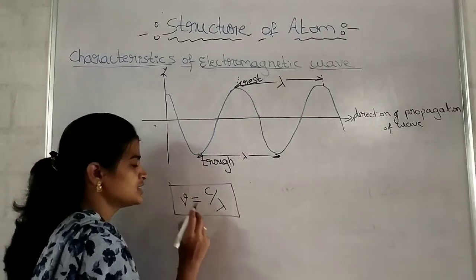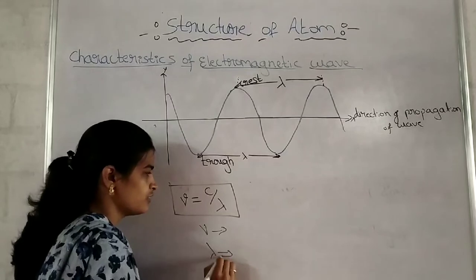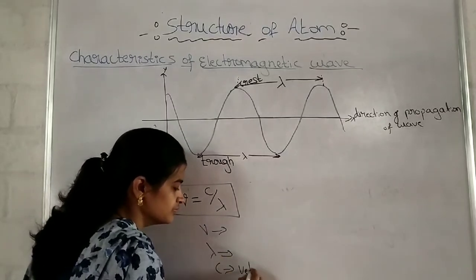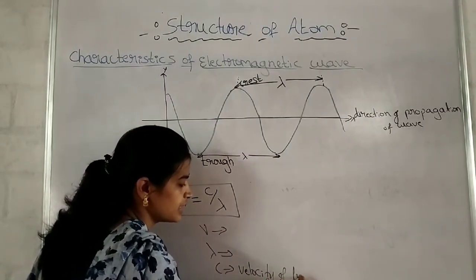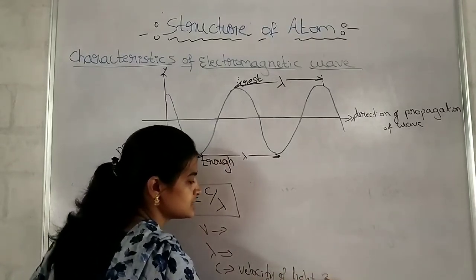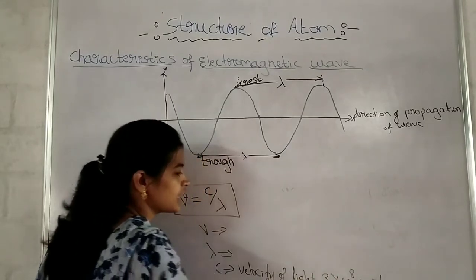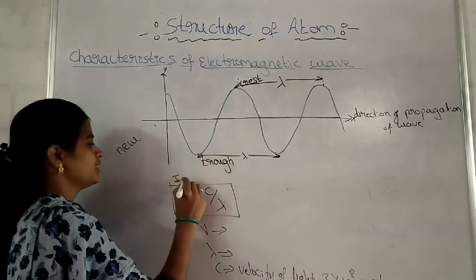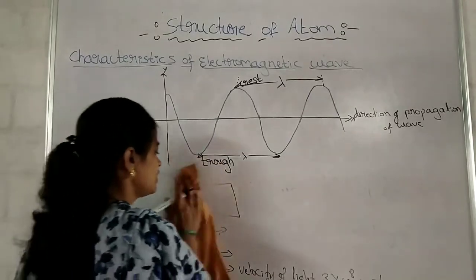Where nu is the frequency, lambda is the wavelength and c is the velocity of the light, of visible light. Its value is 3 into 10 raised to 8 meters per second. Very important formula it is. Mark it as important.